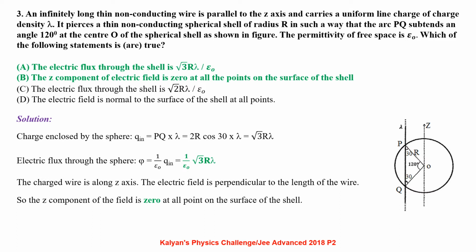Charge enclosed by the sphere q in equal to PQ into lambda, that is 2R cos 30 into lambda, that is root 3 R lambda. Electric flux through the sphere phi equal to 1 by epsilon naught q in, that is 1 by epsilon naught root 3 R lambda. The charged wire is along the z axis. The electric field is perpendicular to the length of the wire, so the z component of the field is 0 at all points on the surface of the shell.